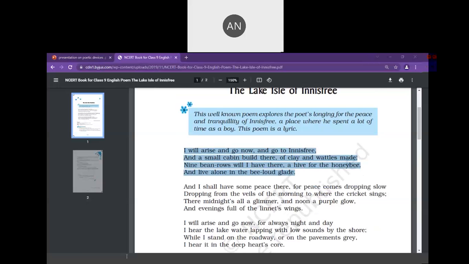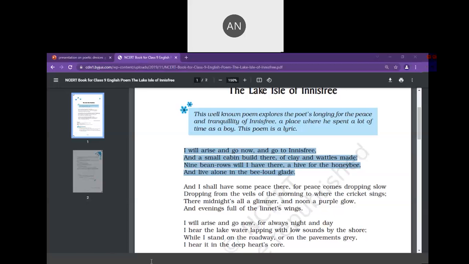So the first line we mark A, but made is not rhyming with Innisfree, so we give it B. Then again, honeybee is rhyming with Innisfree, so we write A. And then finally glade rhymes with made, so we write B. So the rhyme scheme of the stanza is ABAB.